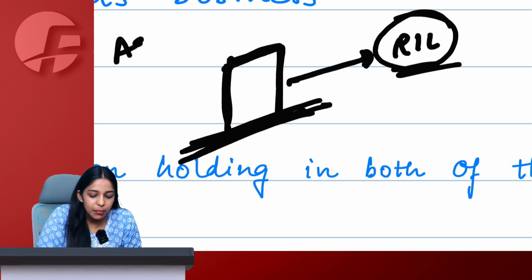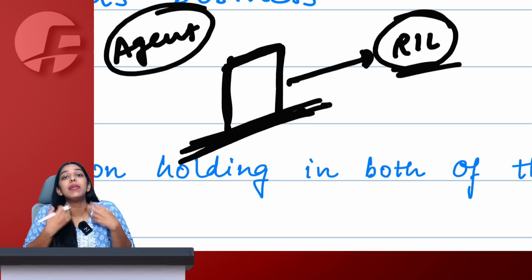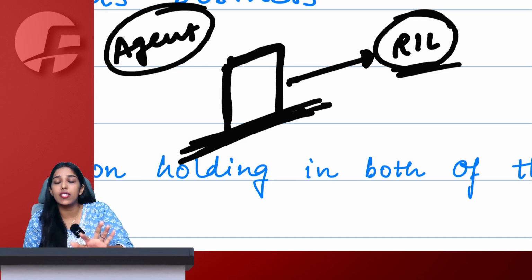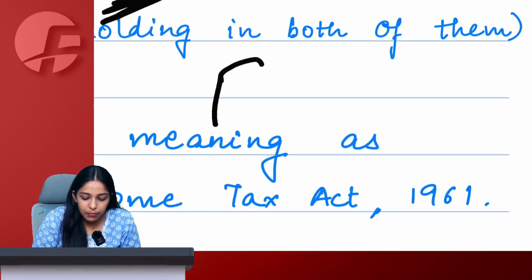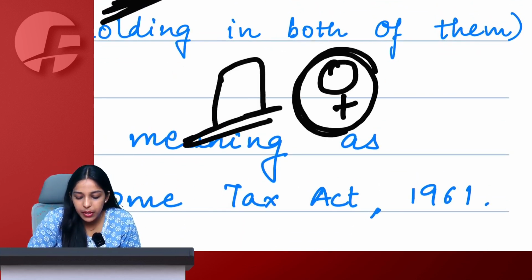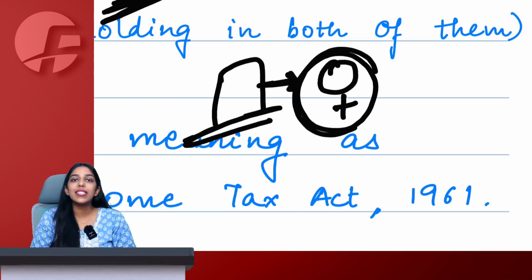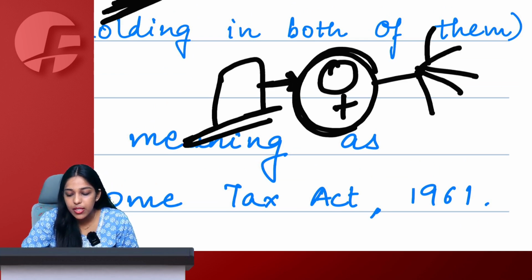Why? Agent means any person who is acting on my behalf. Is it acting on my behalf? The answer is no. But let's say I have a factory and there is this person between us. I give entire of my sales to this person and he further distributes them to other people.